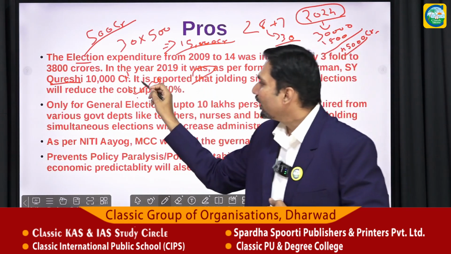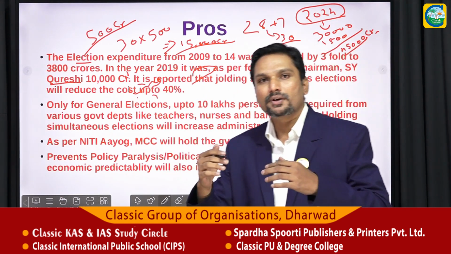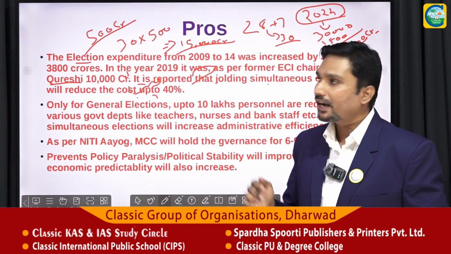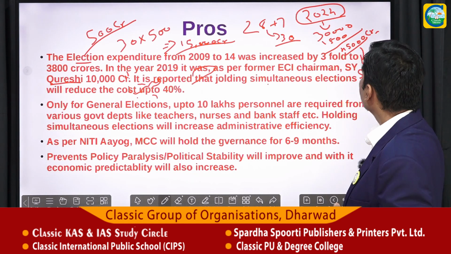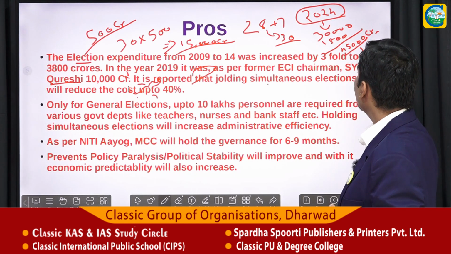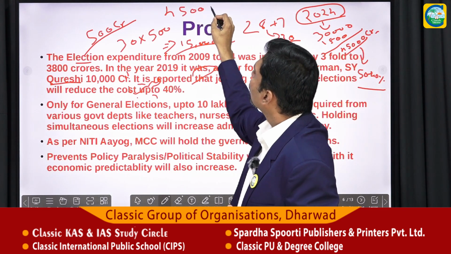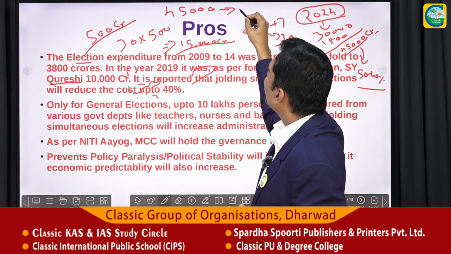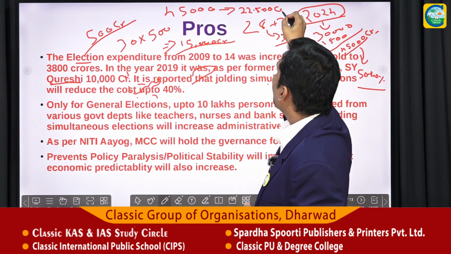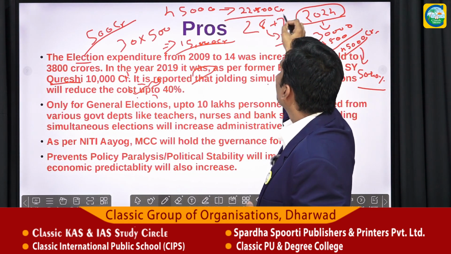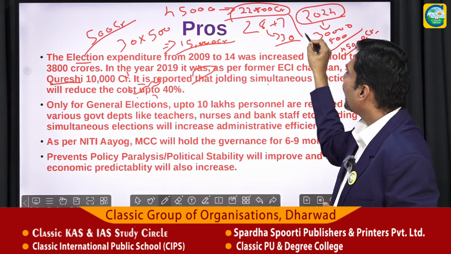As per the reports of Niti Aayog, they are saying that if simultaneous polls are conducted, right, we can save 40 to 50% of this amount. 40 to 50% of this amount of 45,000 crores. 50% of 45,000 is 22,500 crores. So this amount can be used for some developmental works, right?